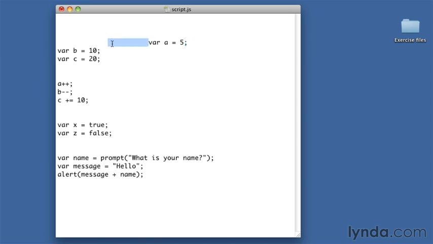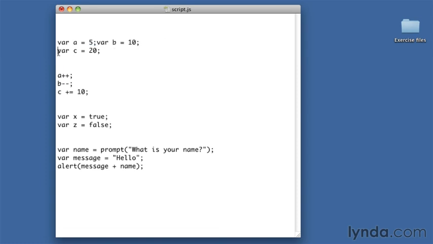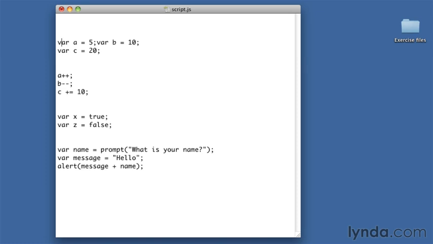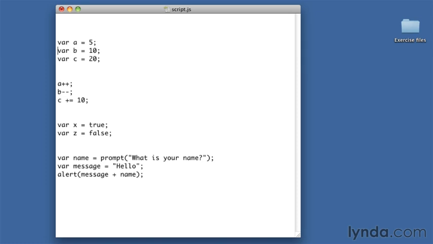In fact, because we do it this way, if I wanted to, I could actually combine multiple statements onto one line. There's no problem with doing this in JavaScript. It does make our code tougher to read, so I'm not going to do this. The general rule is one statement, one line, but we could do it that way.